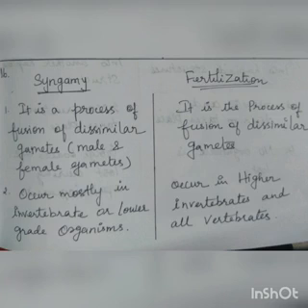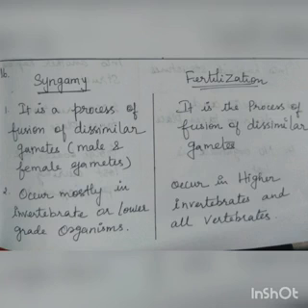But syngamy occurs in invertebrates or lower grade organisms, such as porifera, coelenterata, like that. Whereas fertilization occurs in higher invertebrates. Higher invertebrates means above starfish, and then hemichordata, urochordata. So it occurs in higher invertebrates and all vertebrates.